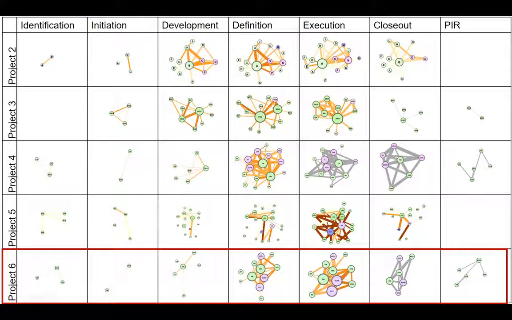Another example is the AGU replacement project. In this project, the poorest health condition throughout the project lifecycle was found between the operations group and the control maintenance group in the execution phase. Later, we shared these results with the project manager of this project, and we learned that internal priorities were affecting health conditions between project stakeholders. For example, the reason behind the relatively poor health condition between control maintenance and operations was the misalignment of the stakeholder priorities. These stakeholders had other ongoing projects that had higher priorities for the nuclear power plant, and that was affecting the health of this connection.